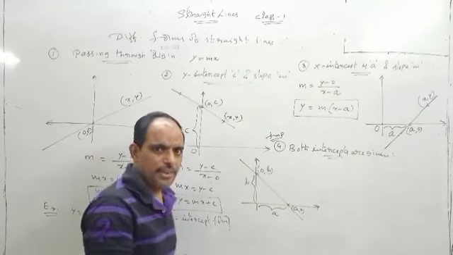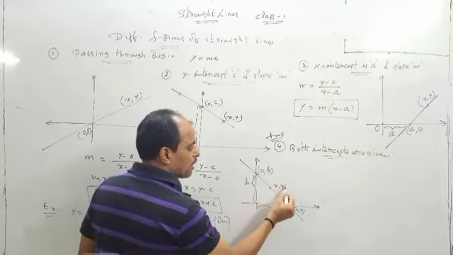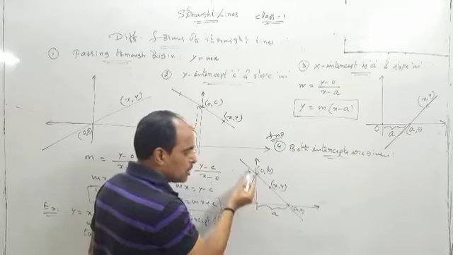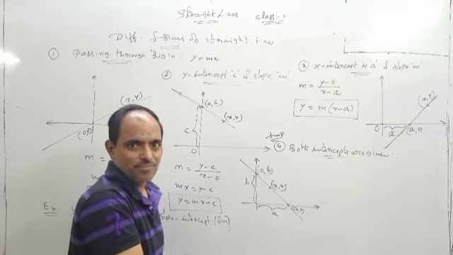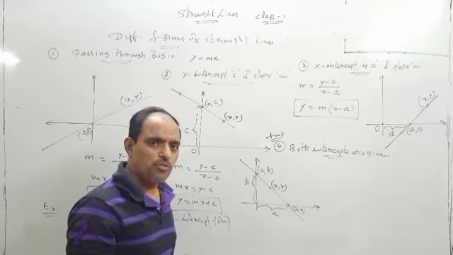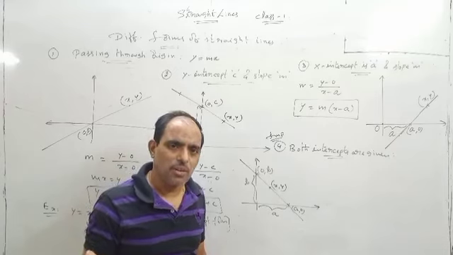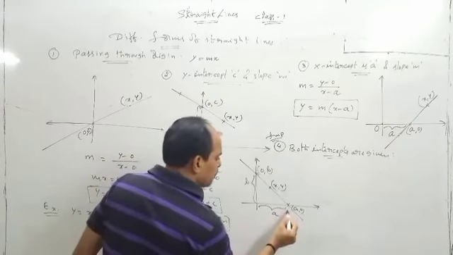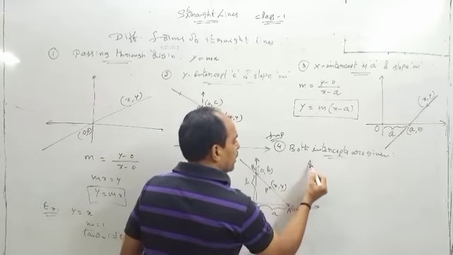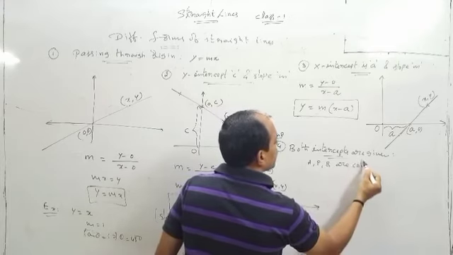Now how to find this equation? When finding straight line equations, I am assuming one point x comma y on this line. So these 3 points are collinear. Collinear means they lie on the same line. For a line there is a unique slope. The slope is the same for the line, right? So let the points be A and B, and this point is P. A, P, B are collinear.